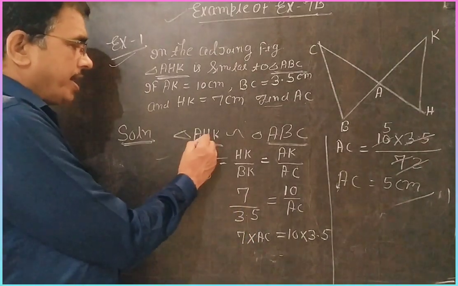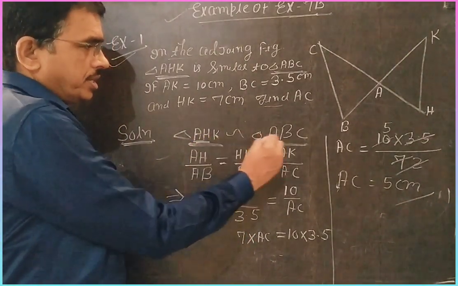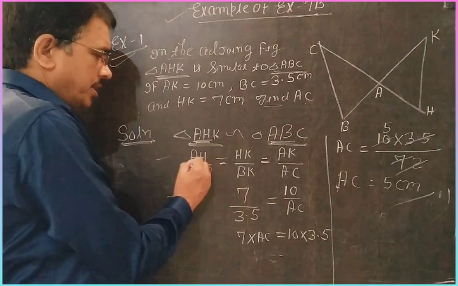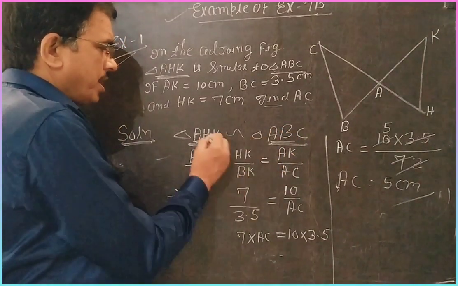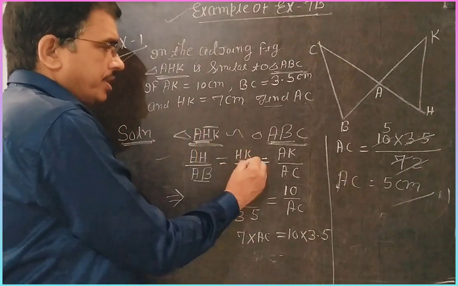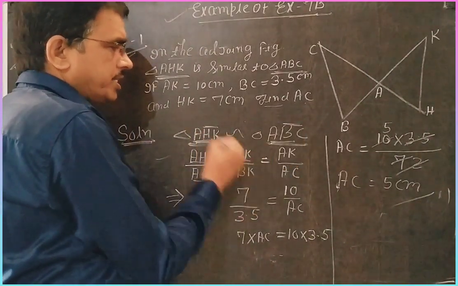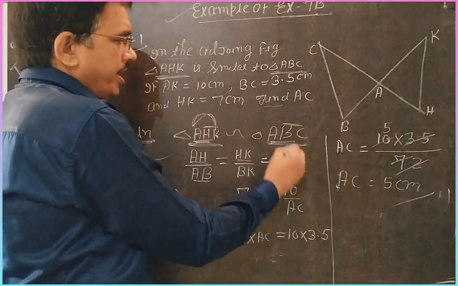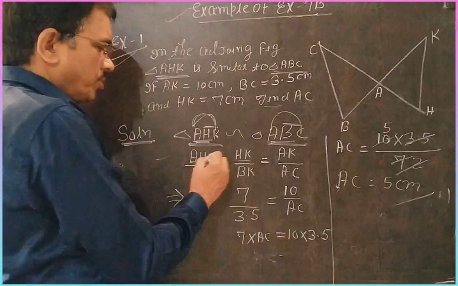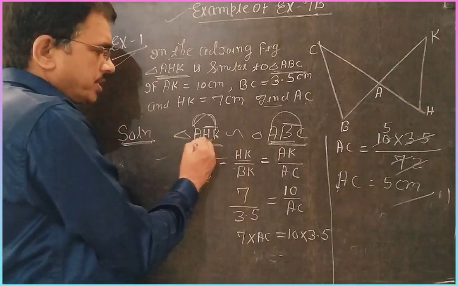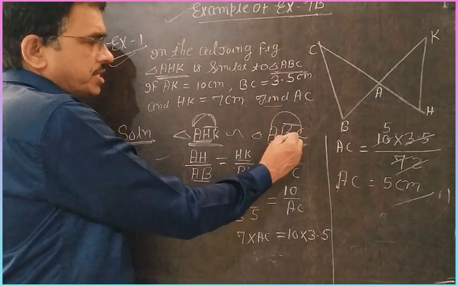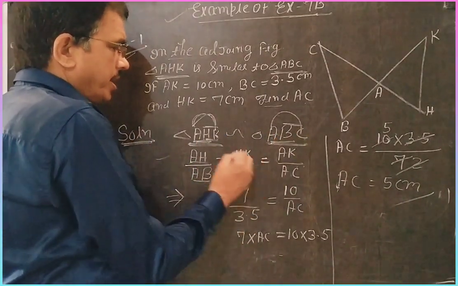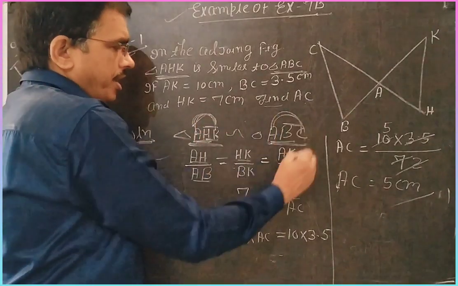So you see here AH by AB, second HK by BC, third AK by AC. So there are three ratios: first AH and AB, second HK and BC, third AK and AC.